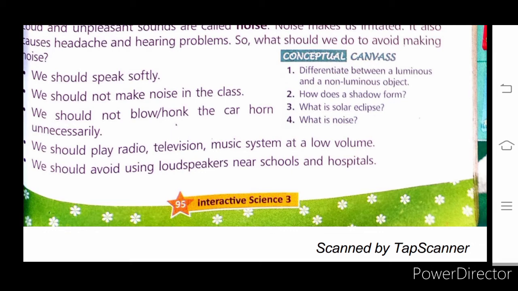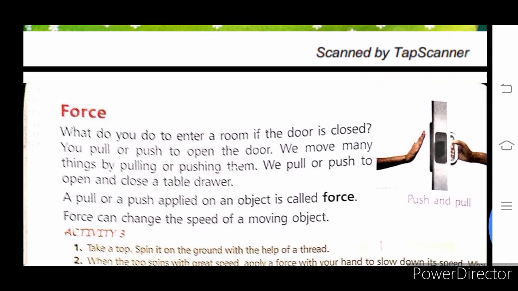We should avoid using loudspeakers near school and hospital. Why, children? Because in school we are going to study. If you are playing a loudspeaker then, it creates disturbance in our study. And in hospital also, sick patients are there. So this sound creates problems for them. So we should avoid using loudspeakers near school and hospital. Okay, children, these are some points that we should remember to avoid making noise.